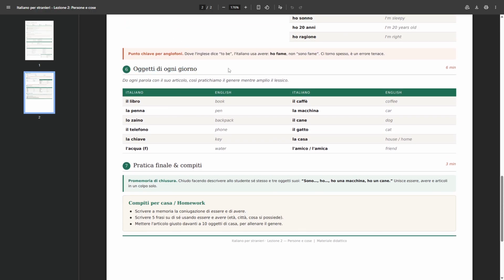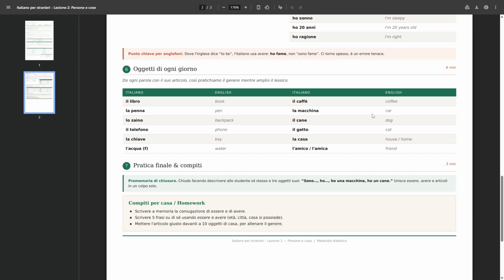Okay. Then we have some objects of everyday. Oggetti di ogni giorno. So objects of the day-to-day. Ogni is like each in English, but in this case it's like of every day. Okay, then we have seen some of these ones already, like il libro, the book, la penna, the pen, lo zaino, the backpack, il telefono, the phone, la chiave, the key, l'acqua, the water, il caffè, the coffee, la macchina, the car.